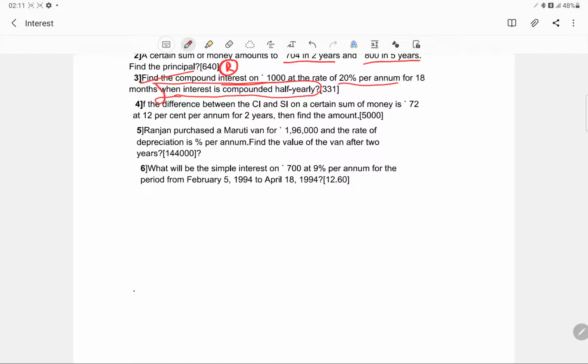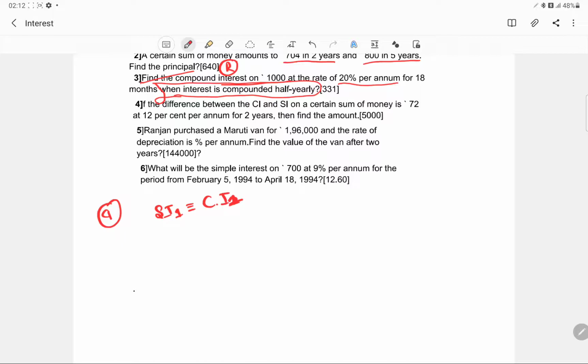Now let's see the next question. If the difference between the compound interest and the simple interest on a certain sum of money is 72 at 12% per annum for 2 years, then find the amount. Now why I took up this question is because simple interest for the first year is always equal to the compound interest for the first year.